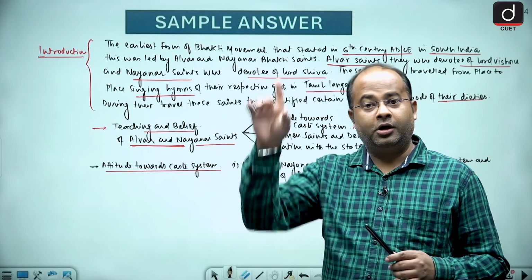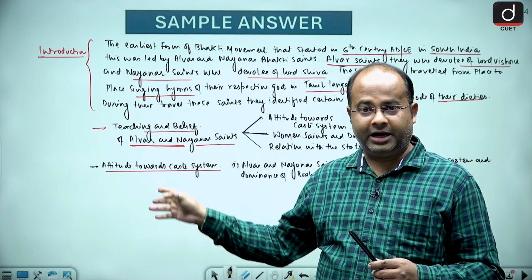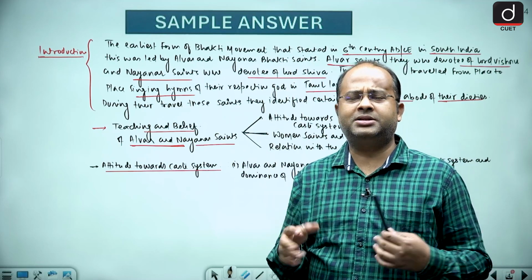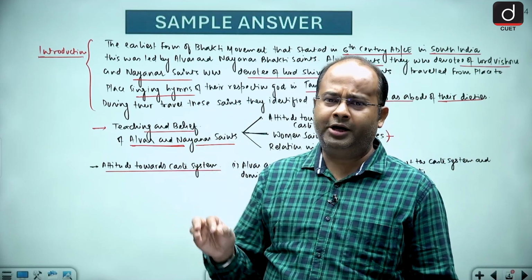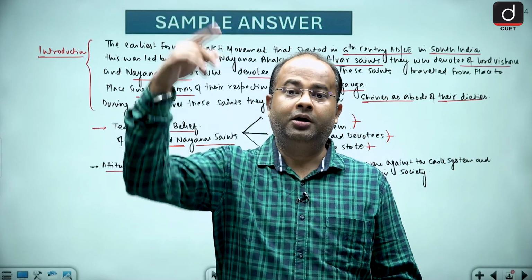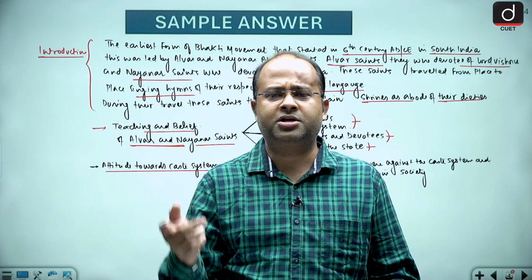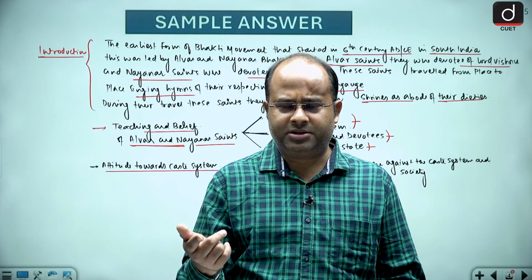So therefore, all the Bhakti saints, whether they are from the south or north, were against the caste system, because caste system is not made by man, or it is not mentioned in any of the religious text. Varna system was there, but it was occupation based, but caste system was birth based.